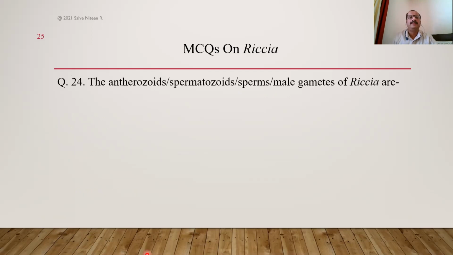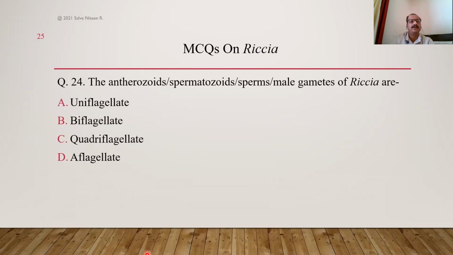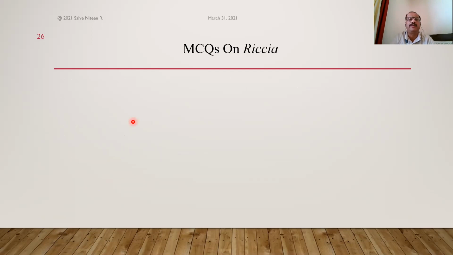Okay, next one. The antherozoids, also called sperms or spermatozoids, the male gametes of Riccia, are uniflagellate, biflagellate, quadriflagellate, or aflagellate? The correct answer is B, biflagellate, because these have 2 similar flagella, and that is the characteristic feature of bryophytes. Usually bryophytes are biflagellate, whereas pteridophytes have multiflagellate sperms.